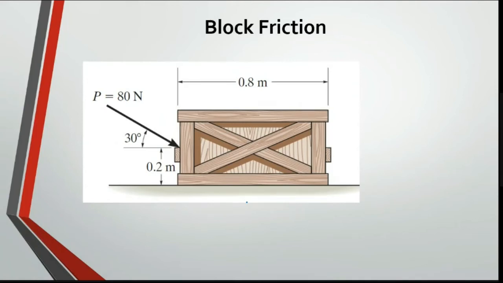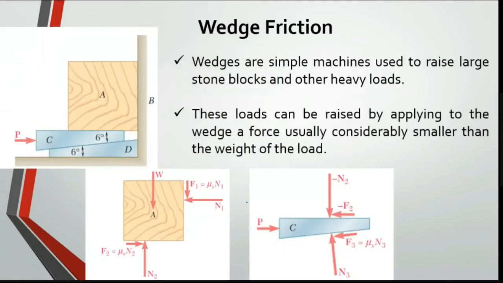The next one is wedge friction. So what is a wedge actually? A wedge is a simple object which is used to raise heavy loads. You can see this when, if they want to lift something, they keep the wedge in between and hit it with a hammer so that they lift the object.